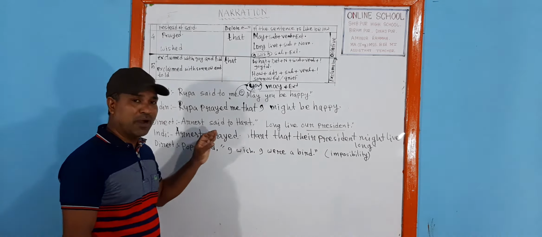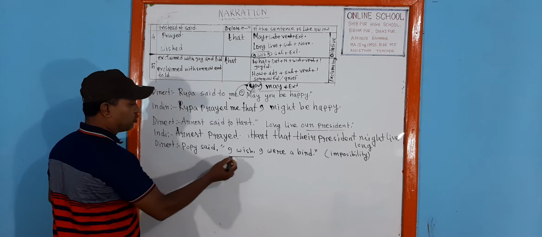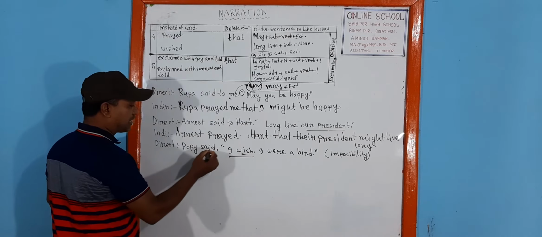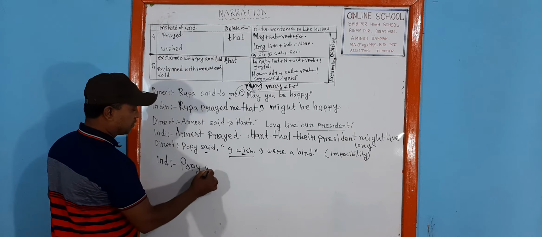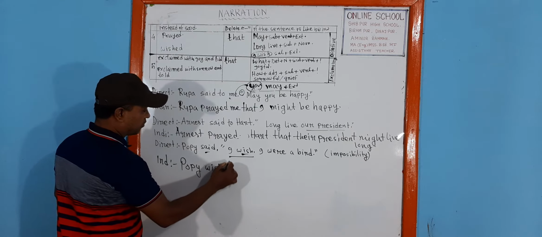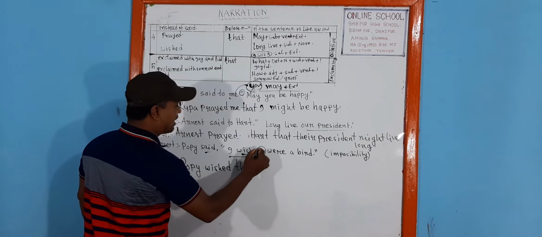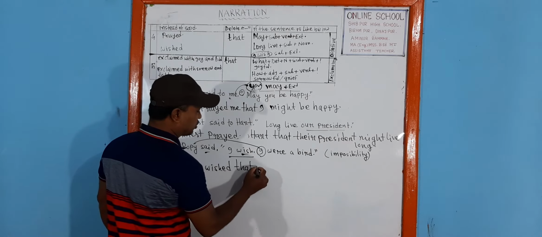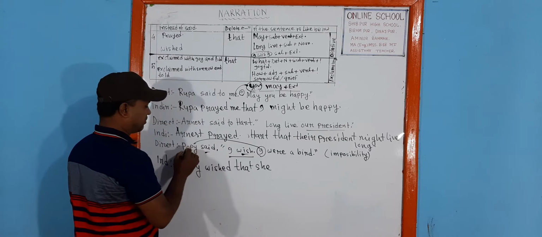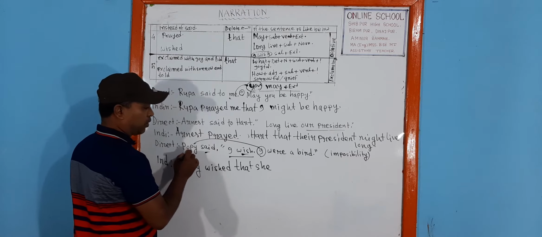If you get an optative sentence starting with I wish, this I wish will come at the place of said. So make it indirect: Poppy wished. To delete the inverted commas, we have to use here that. I indicates the subject of the reporting verb. So instead of Poppy, there will be she. I is in the position of subject, so the pronoun of Poppy will be she.